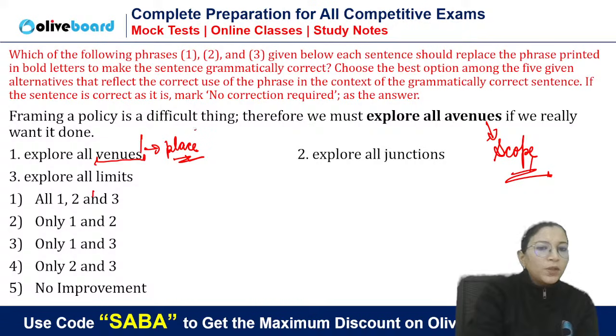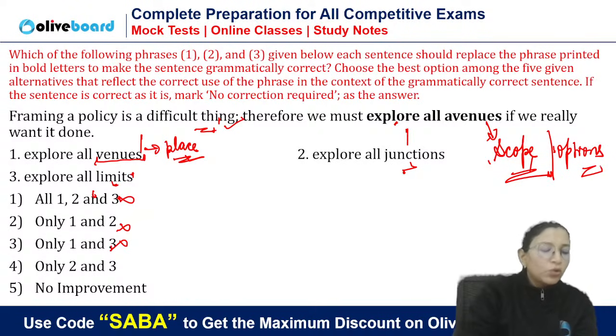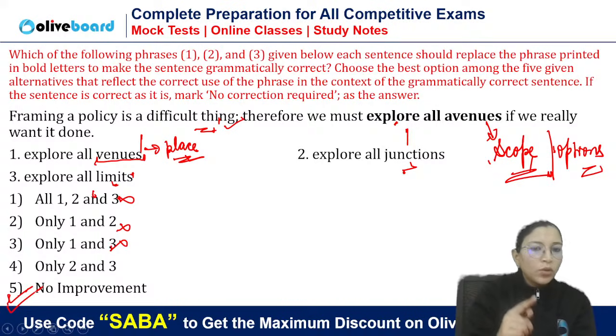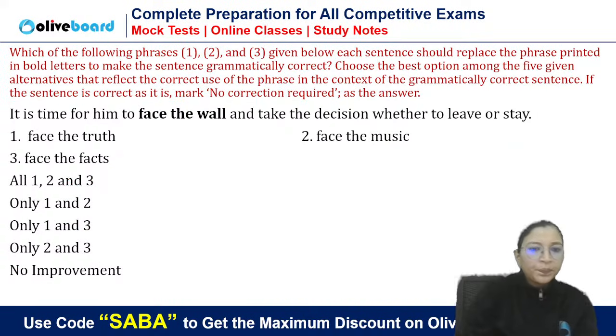Now, framing a policy is a difficult thing. Therefore, we must explore all venues. Will one go? Three options directly eliminated. Now, if something is difficult, so you should explore all junctions and all limits, or you should explore all scope, all options. So here we are talking about possibilities, scope, options. So simple, whatever is given, that is absolutely correct. We are not talking about any place, so neither 1, 2, 3 will go. The answer, whatever is given, that is absolutely correct. So the answer will be E, no improvement. Next.